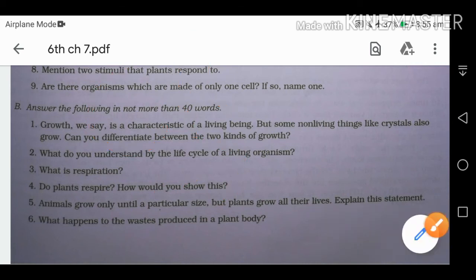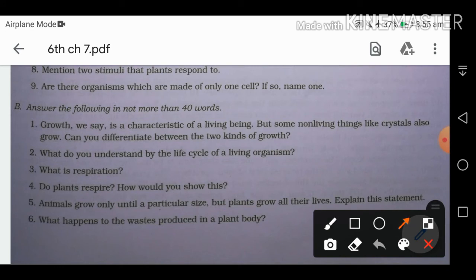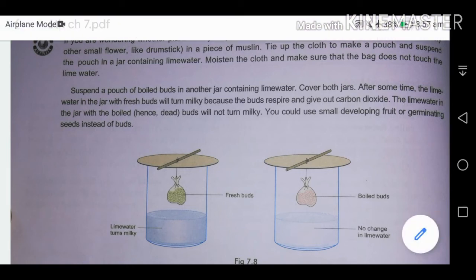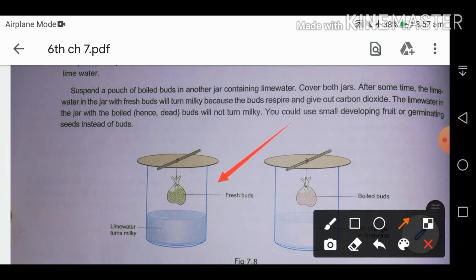So the next question is, do plants respire? How would you show this? This is the activity by which you can show that the plant also respires. So what we will do, we will take fresh bird's-foot leaves and there is lime water. What will happen after some time? The lime water will turn into milky colored water.